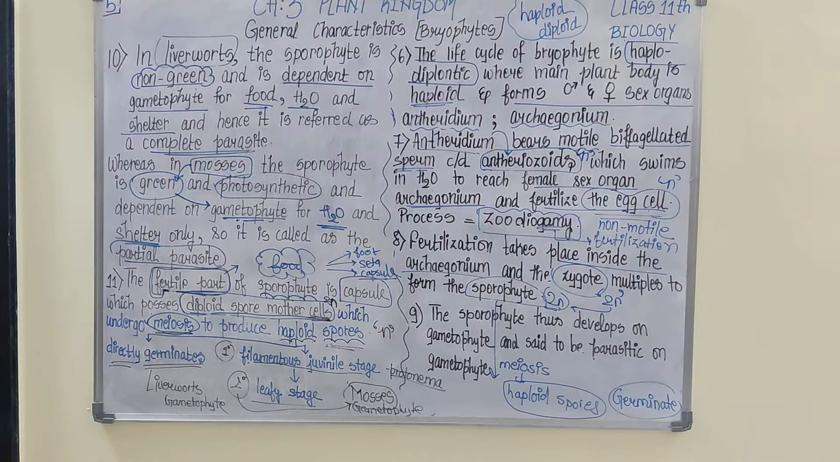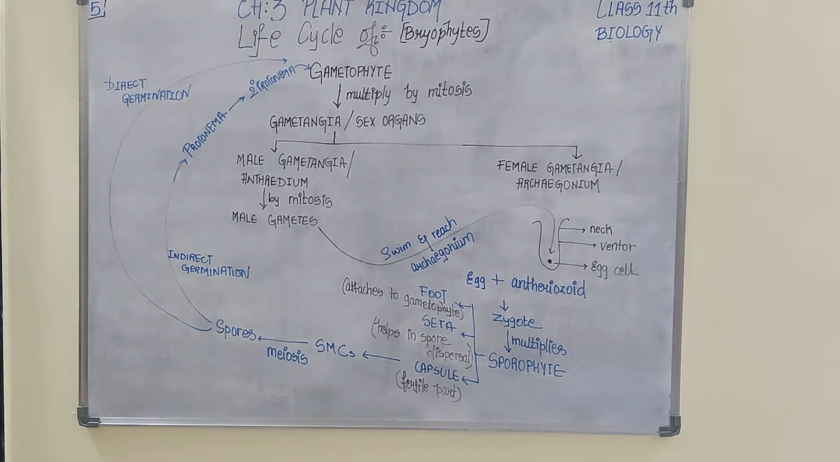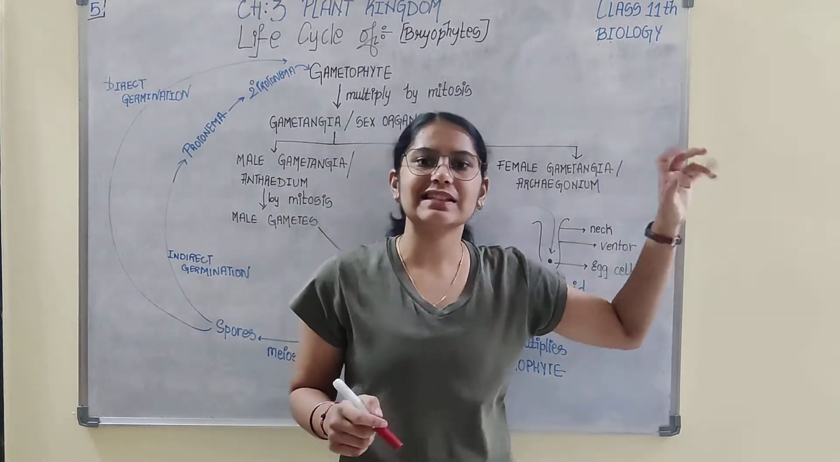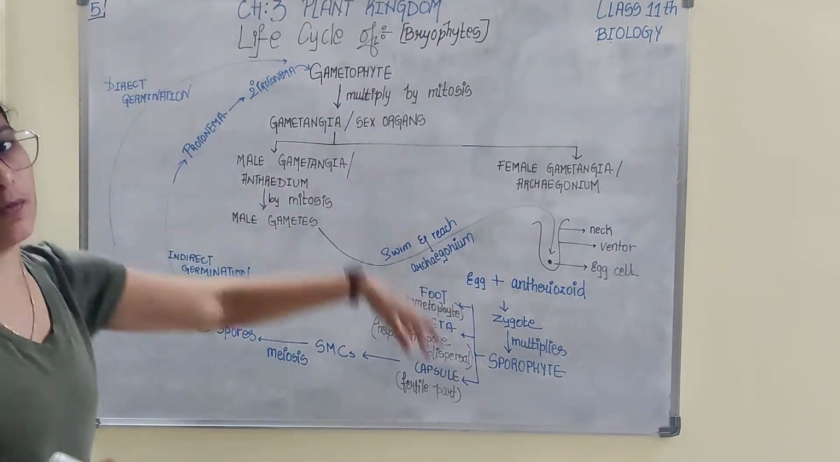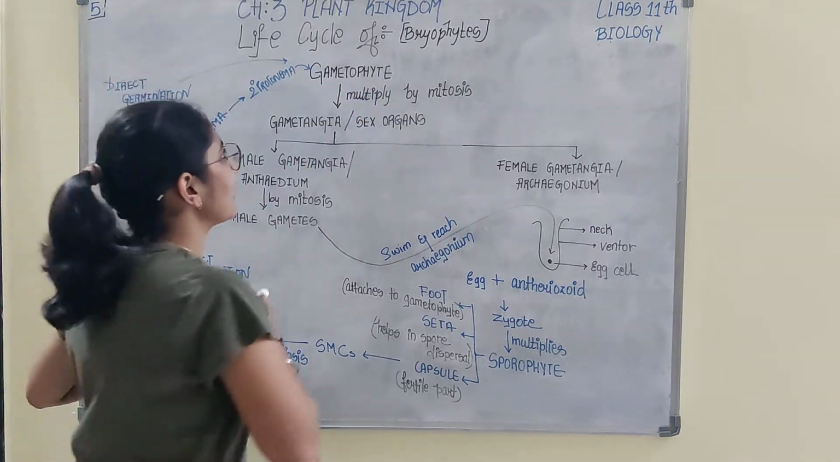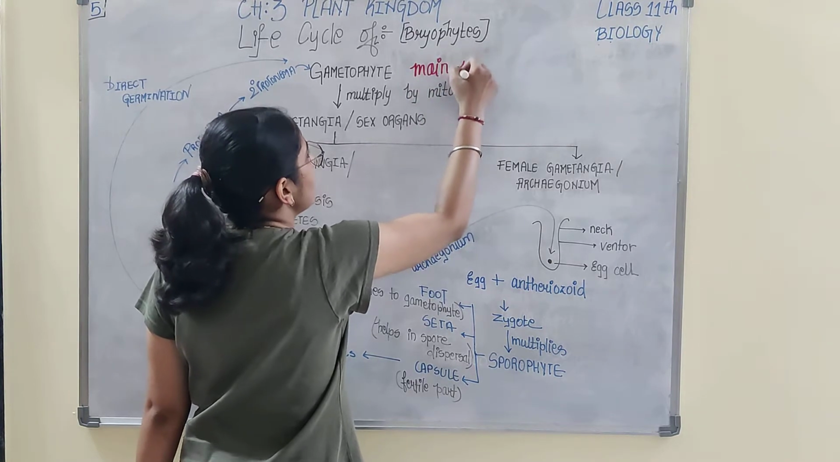So now we would be looking into the life cycle of bryophytes. Here we are discussing the life cycle of bryophytes in a flowchart form. Till now we discussed in theory form. Now I have converted the theory into this form. See here, this is gametophyte. You recall what did I say regarding gametophyte? That it is the main plant body in bryophytes.